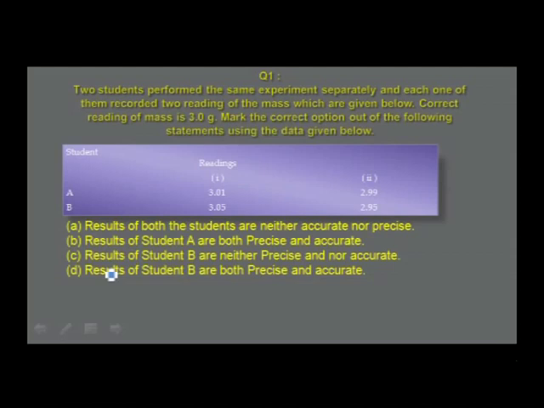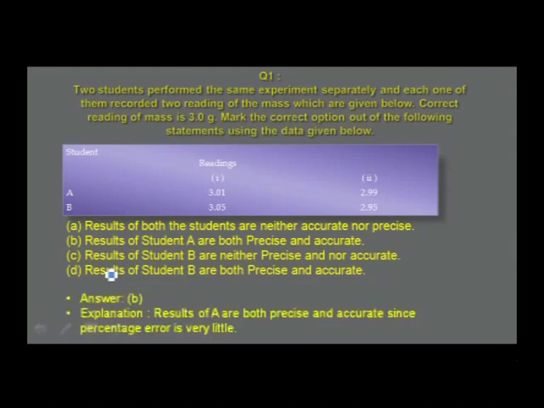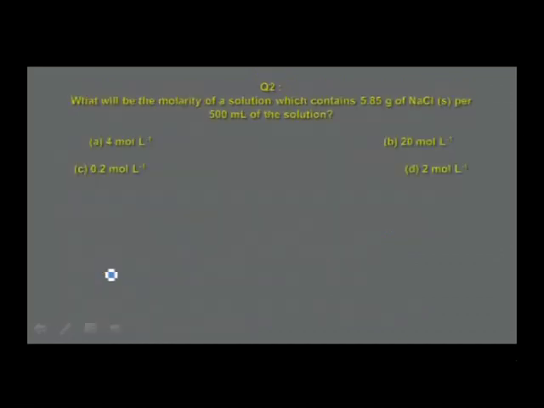You should notice that student A has performed this experiment to get the values 3.01 and 2.99, which are very close to each other, and they are in agreement with the actual value, that is 3.0 gram. Therefore, the answer for the question is B, and the experimental percentage error is very little. Therefore, we consider the recordings of student A are both precise and accurate.